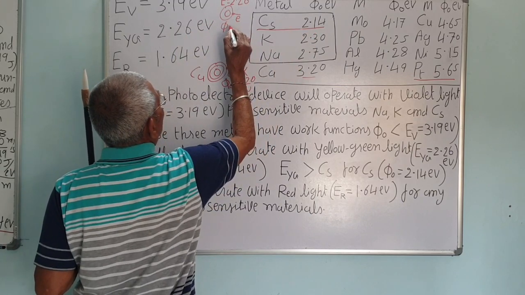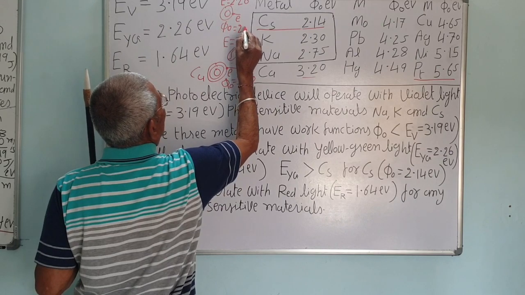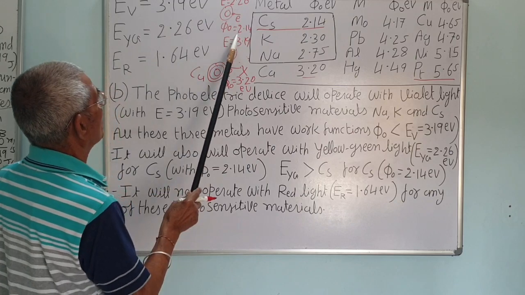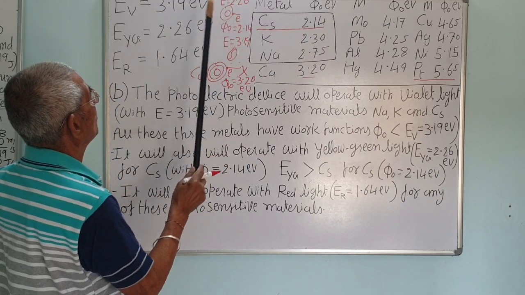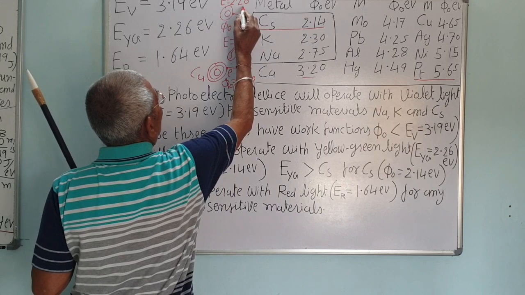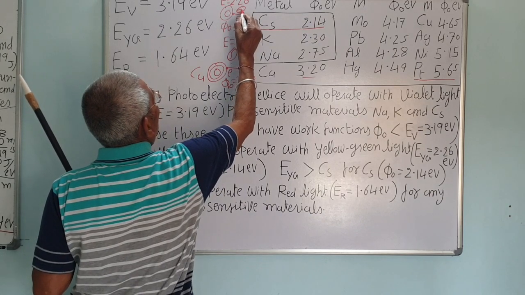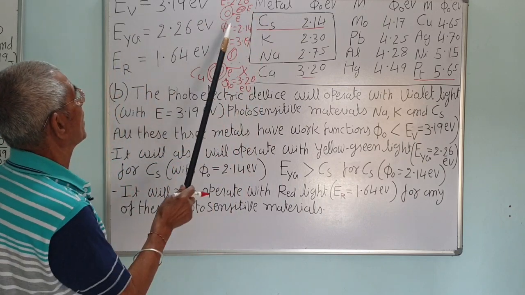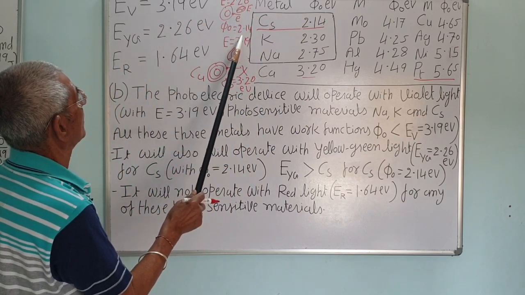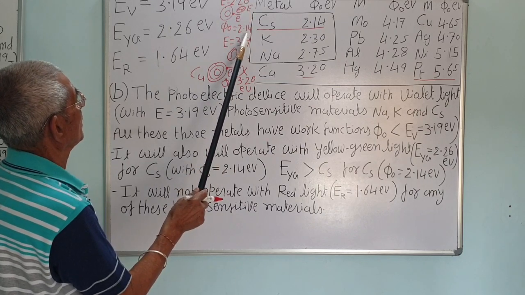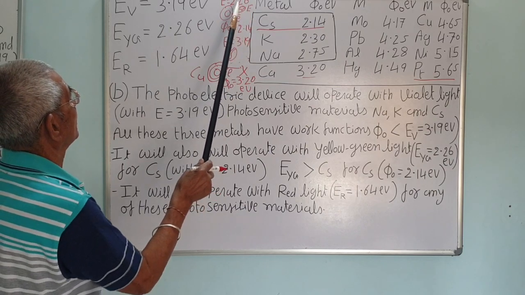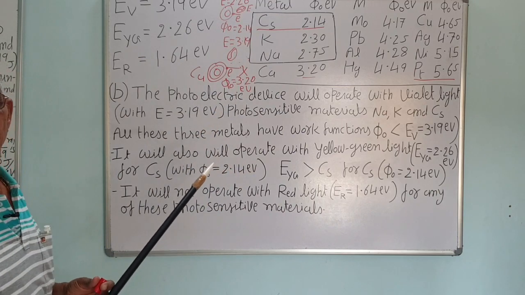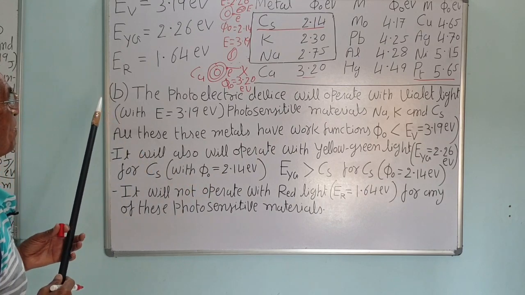So the work function is less than this, and the energy of the photon is more than the work function. It will impart the extra energy. The difference is 2.26 minus 2.14, that is 0.12 electron volt, which will supply the kinetic energy.